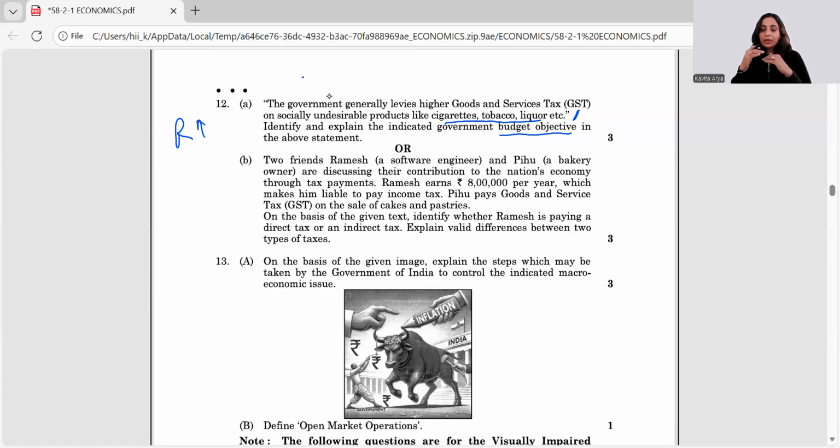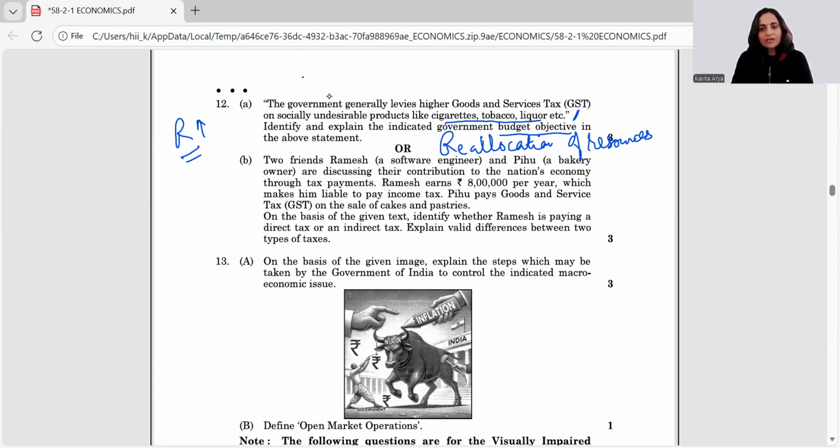And again, because the demand would be cut down, the government can redirect its resources to the production of some desirable products, right? So it is a matter of reallocation of resources. So reallocation of resources is the objective of the government. And the hidden aspect is, yes, to curb the socially undesirable products.